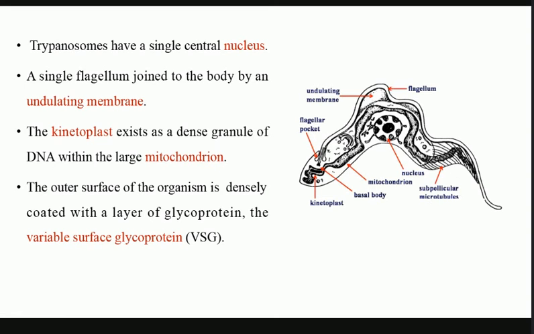Then you can see there is a structure which, I told you, is a kinetoplast. Okay, and that is present inside the mitochondrion. All right, and this kinetoplast contains the extranuclear DNA. That means DNA is mainly present in the nucleus, but the extranuclear DNA, जैसे हमारे केस में भी ह्यूमन बींग्स में the cell contains extranuclear DNA in the mitochondria. Okay, so you can extract DNA either from the nucleus, or you can also extract DNA from mitochondria.